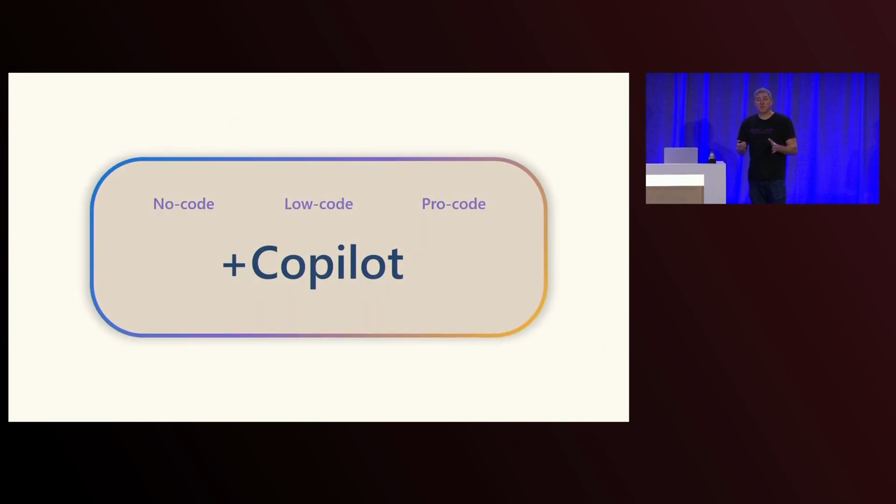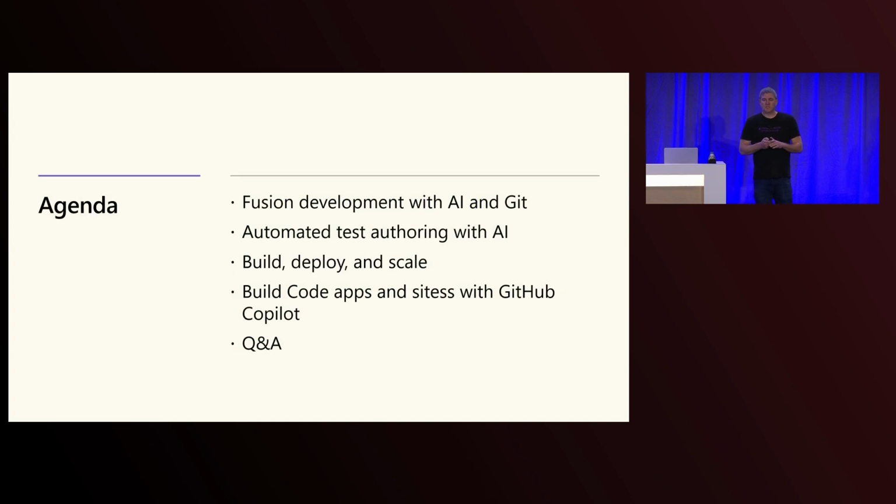So whether you're building no code, low code, pro code, Copilot is going to be there to help you along the way. So just a quick agenda and fair warning to everyone in the audience here that today we are not going to show very many slides. It's going to be mostly live demos. So Marcel's going to kick us off with Fusion development. Grant is going to come back on, talk about automated testing. And then Prabhat and I are going to show you how to build and deploy those assets. And then Marcel will come back on, and he's got some exciting stuff at the end. I will save the surprise.